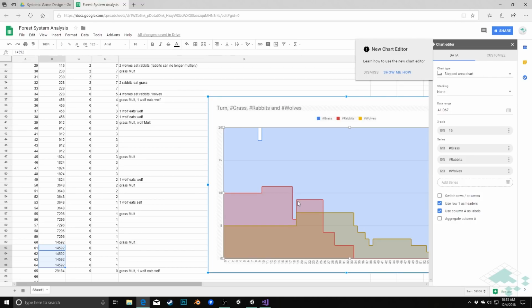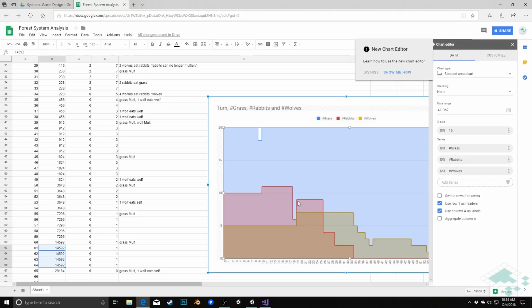And that can be important because if you're trying to run some math, it might be misleading to think, oh, there's 8 rabbits right now, when really there's only 6. Or there's only 9. And so it's important that when you're trying to get information out of your data, that your data isn't misleading. So because of the nature of how our system works, that it does these sharp steps from one number to another, you want to make sure that you're using a graph that reflects that.